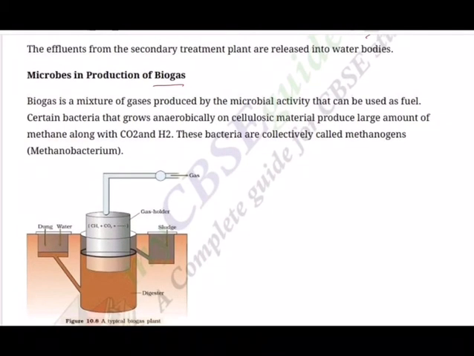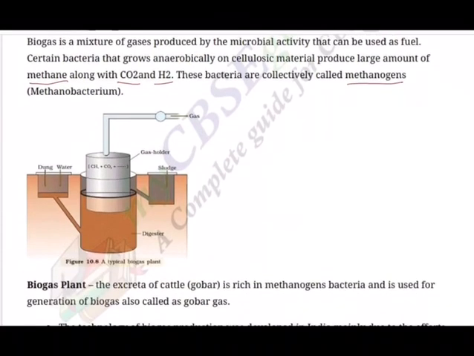So biogas is a mixture of gases produced by the microbial activity that can be used as fuel. Certain bacteria that grow anaerobically on cellulosic material produce large amount of methane along with CO2 and H2, hydrogen. So please remember, sometimes he will ask you the combination. What is the combination of the biogas? These bacteria are collectively called methanogens. Why methanogens? Because they are producing methane. So methanobacterium, and this is how the structure will be.